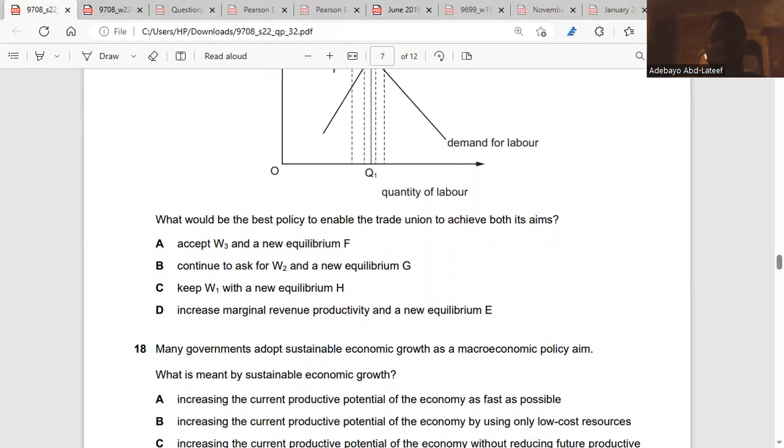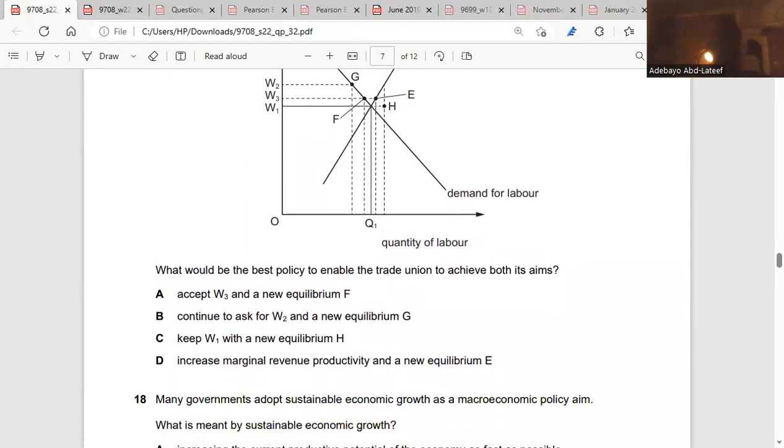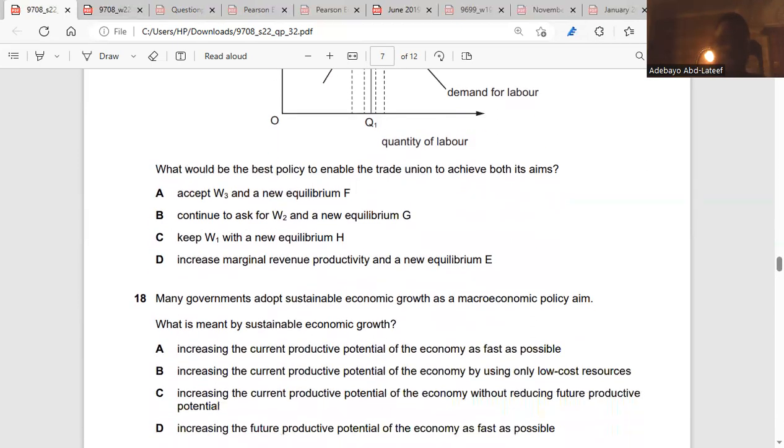For the trade union to achieve this aim, the only thing they can do, for employers to pay and not to reduce the number of workers, not to lay off workers, is for the trade union to talk to their members to increase their output, their productivity, for wages. Do you get it? Yeah. So it's going to be increased marginal revenue productivity and a new equilibrium E.